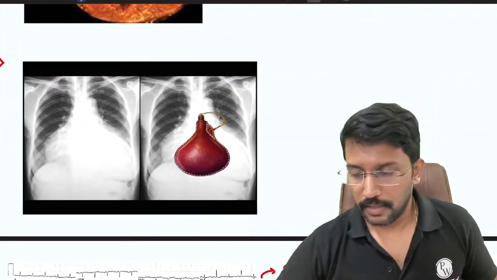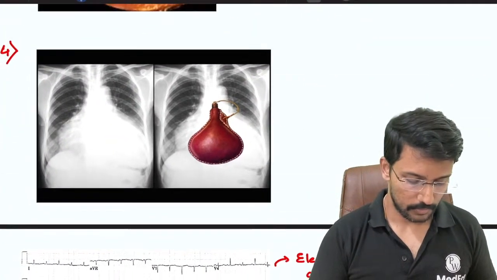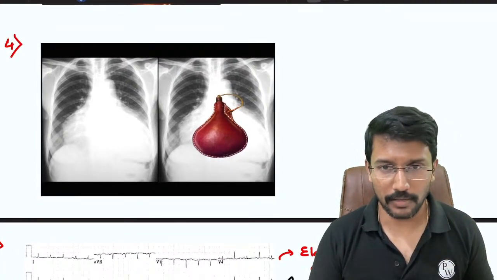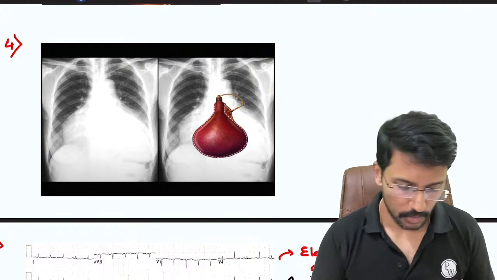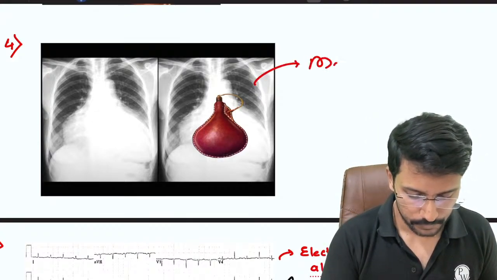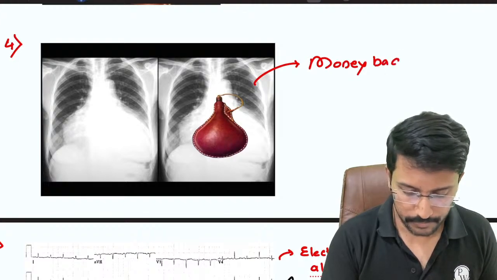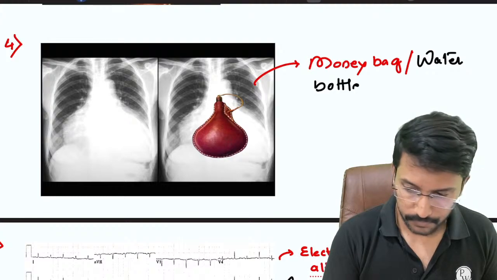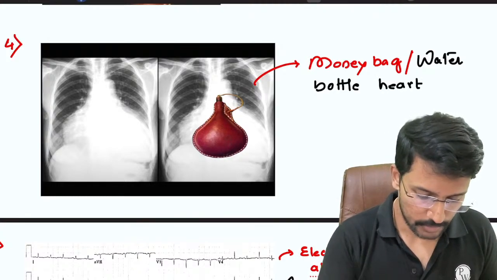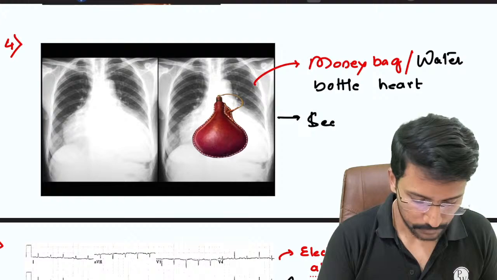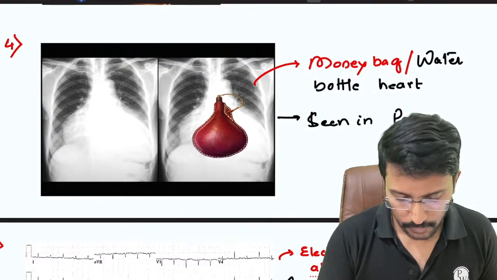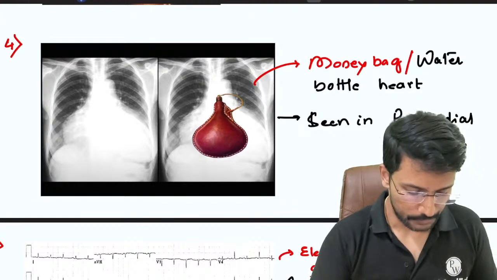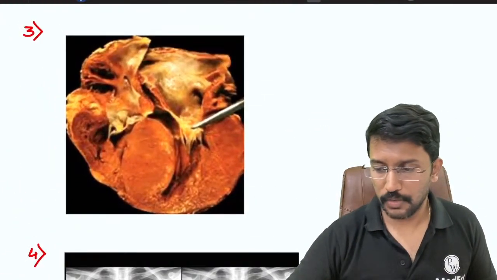Okay, now I think you can pick up what this X-ray is suggestive of. This is the money bag heart or water bottle heart, right? Where do we get that? Money bag or water bottle heart. Right, we get that in massive pericardial effusion. Okay, good. Next, when you see this image, what comes to your mind?